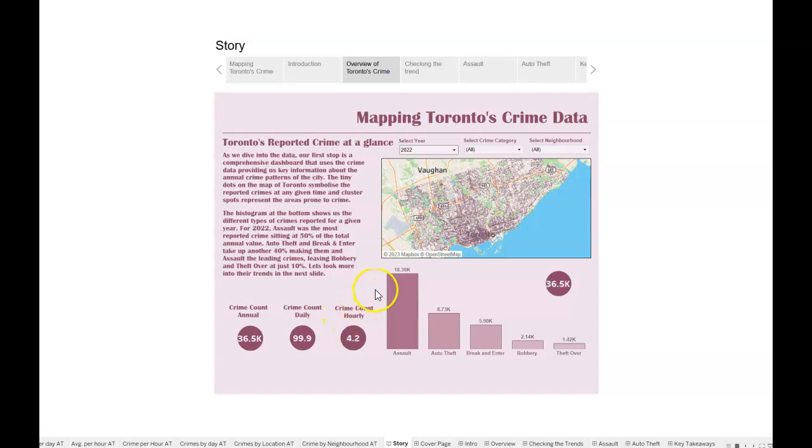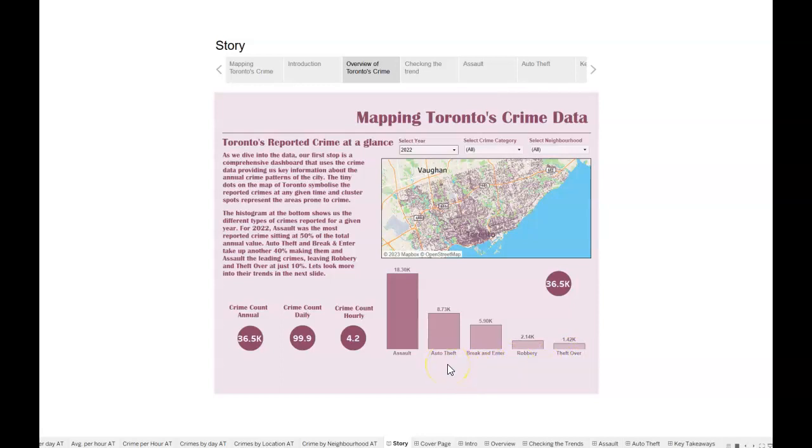We can see that most of the crimes reported were assaults, with 18,000 cases being just assaults, and this is the main contributor. It's almost half of the total annual crime count. And then we have auto theft and break and enter, which are much less than assault cases, but they are still a considerable amount as compared to robbery and theft over.